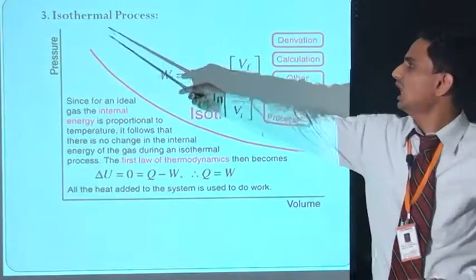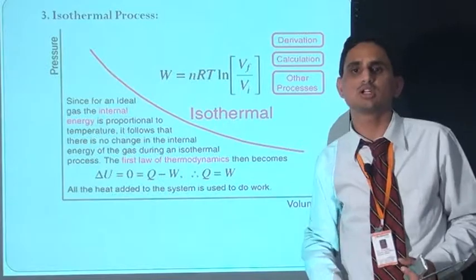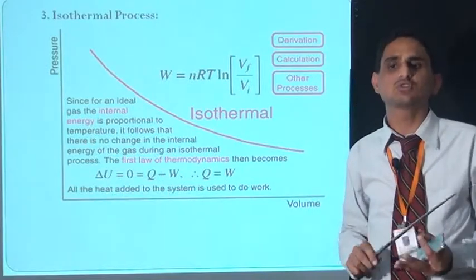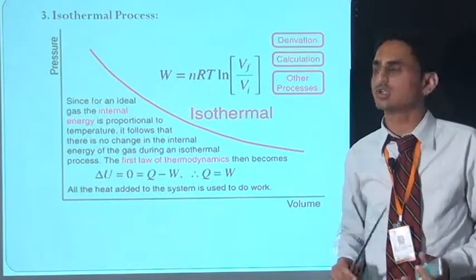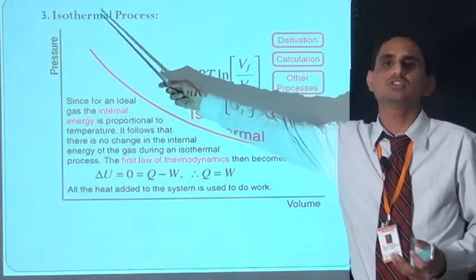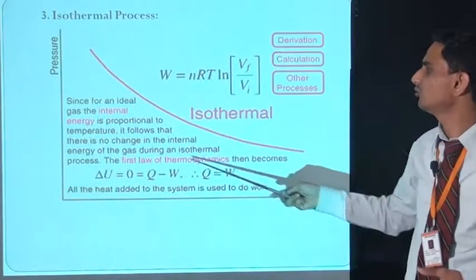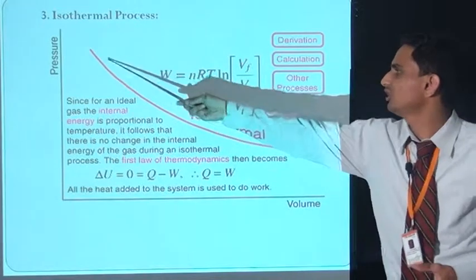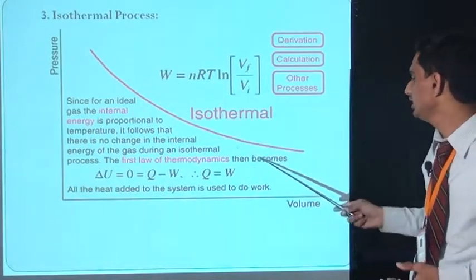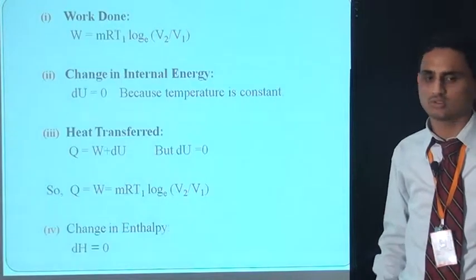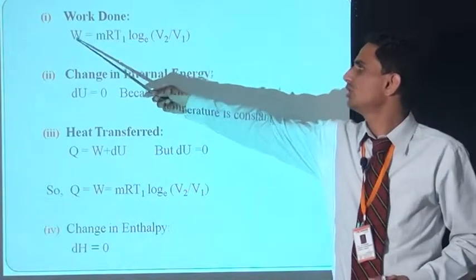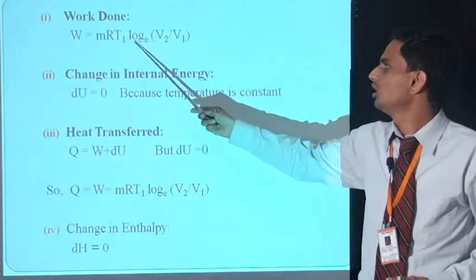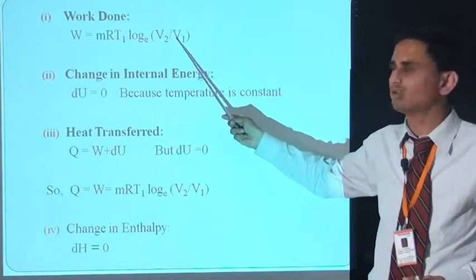Third process is isothermal process, and during the isothermal process temperature is constant, so it follows Boyle's law. Here is the diagram of the isothermal process: the temperature is constant and pressure decreases with increase in volume. First of all, the work done equation: W is equal to mRT1 log V2 by V1.